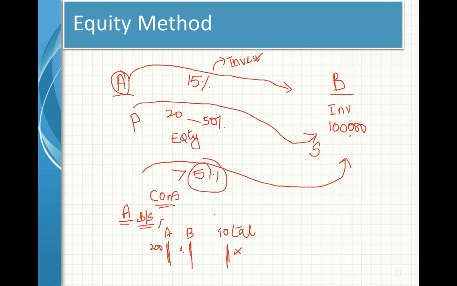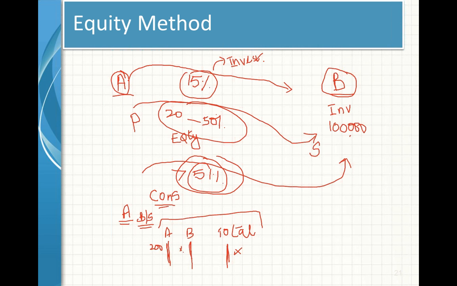This is called consolidation. So the condition is very clear. If a company's investment is held by another company, we have to see the portion of the investment. Based on the size of the investment, we will decide whether it is a simple investment, whether it is the equity method, that is a parent and subsidiary relationship, or whether we should use consolidation. All right.